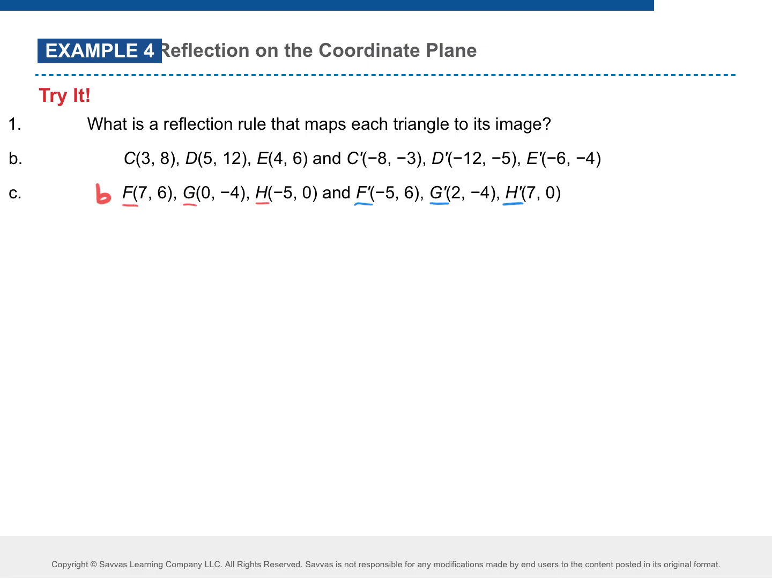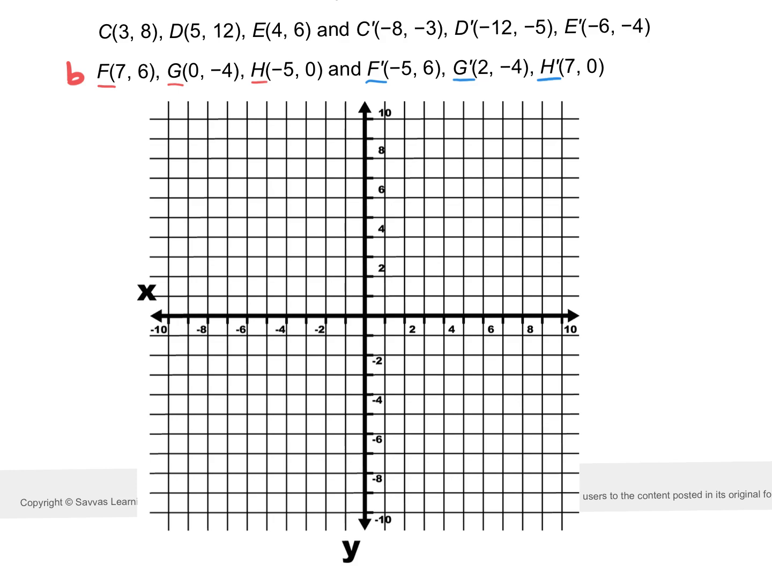Will they be mirrored or will they be different? They should be mirrored already. So go ahead and graph those. I'm going to pause the recording so I can graph that. When you're graphing, make sure that you are labeling your vertices as you go so you know which ones are which.